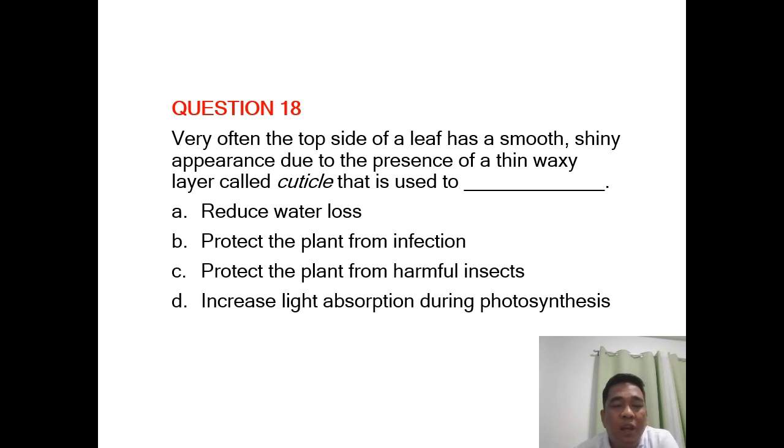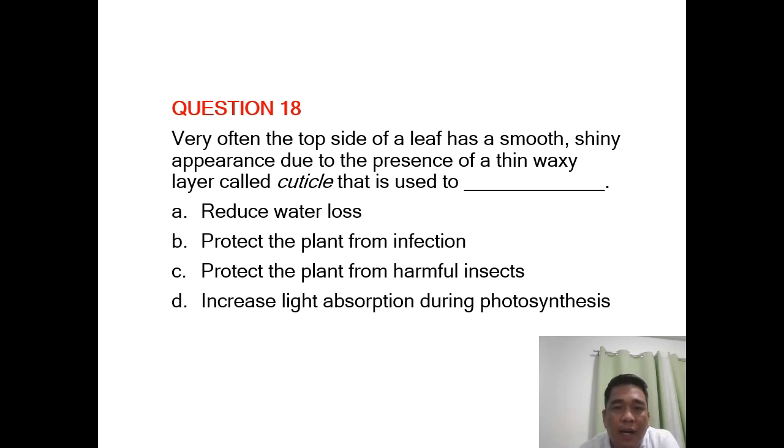Question number 18. Very often, the top side of a leaf has a smooth, shiny appearance due to the presence of a thin, waxy layer called the cuticle that is used to blank. A. Reduce water loss. B. Protect the plant from infection. C. Protect the plant from harmful insects. Or D. Increase light absorption during photosynthesis.